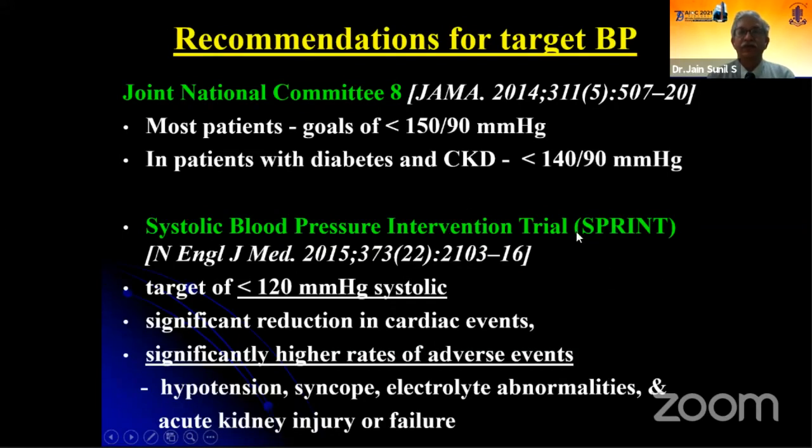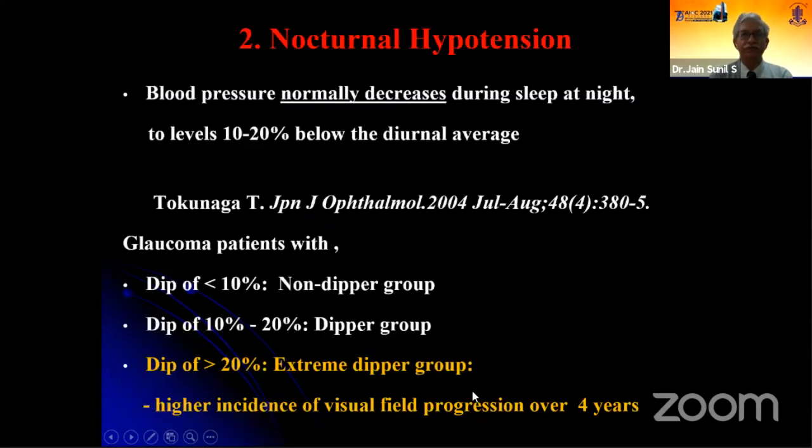In a different trial, the SPRINT trial, what they tried to do was reduce the systolic blood pressure to much lower levels, that is less than 120 millimeters of mercury. They achieved a very significant reduction in cardiac events, but the problem was that it was associated with higher rates of other adverse events, such as hypotension, syncope, electrolyte abnormalities, and kidney failure. So though lowering blood pressure is good, excessive lowering is harmful, not only to the body but even to our eye patients. Hence, the concept of nocturnal hypotension.